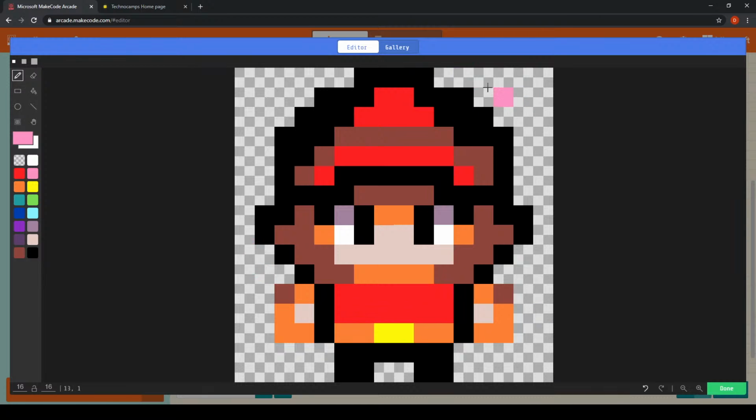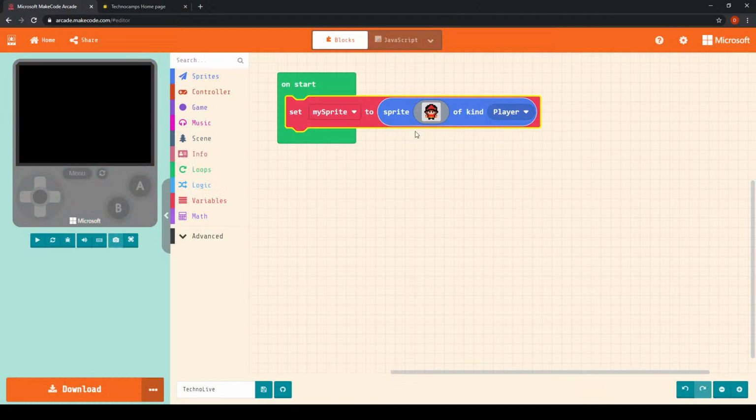Okay, so I'm going to go with this particular sprite, and then I'm going to click done. And in doing so, we can see that I've also got my sprite set to of kind player. Okay, so this means that this sprite that we have just popped into the game is a player sprite. So it will be controlling this particular sprite.